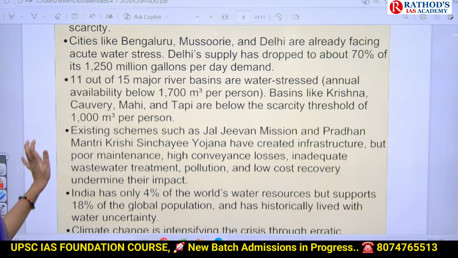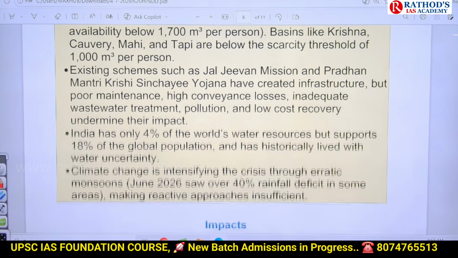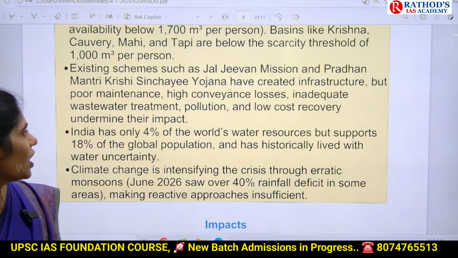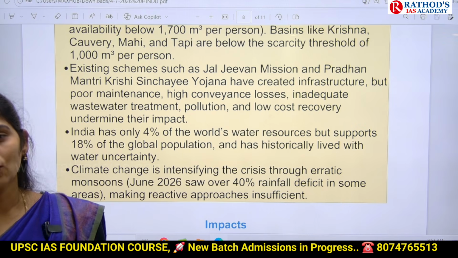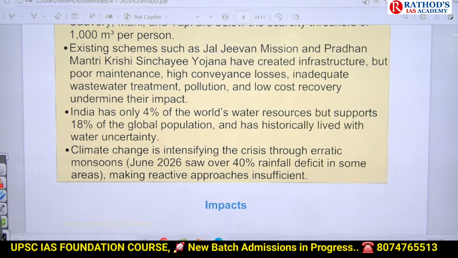And next, 11 out of 15 major river basins are water stressed. Most of our rivers are already polluted, and because of that there is water scarcity. The government came up with some programs called Jal Jeevan Mission and Pradhan Mantri Krishi Sanchay Yojana. But the problem is they are not working at the ground level. And there is no proper wastewater treatment. We have to focus on that.